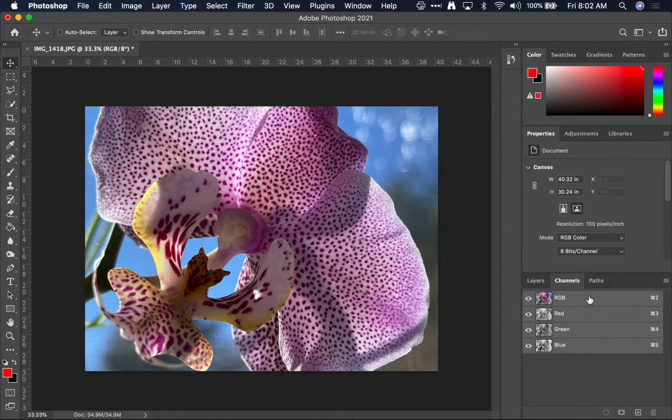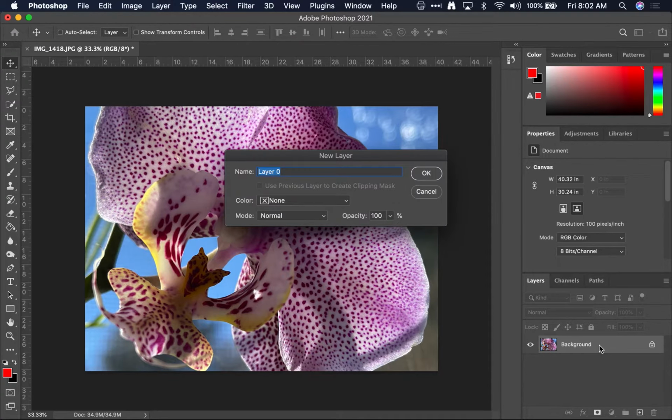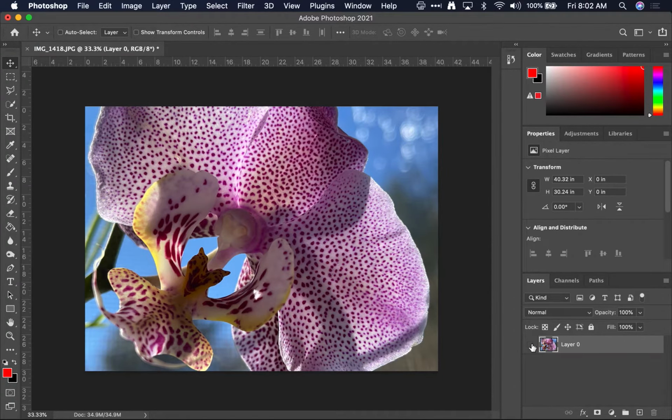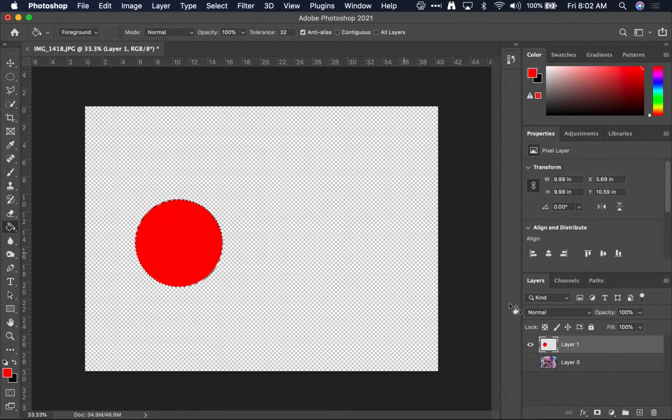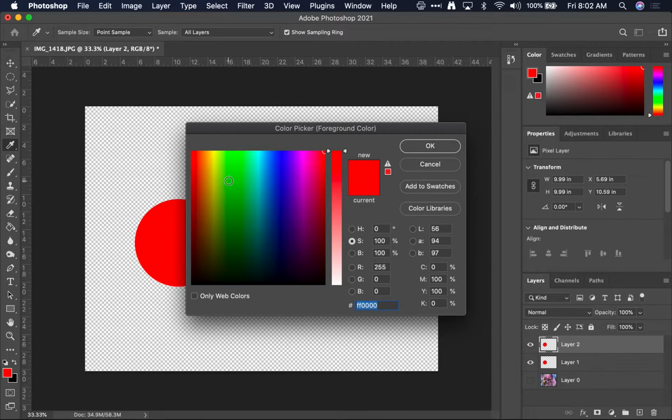Just to illustrate this a little bit easier, I'm going to hide this layer for a second. I'm going to create a new layer just so you can see, and I'm going to use my elliptical marquee tool, and I'm just going to create a circle, and I'm going to fill it with red. Then I'm going to duplicate this layer, and I'm going to fill this circle with something like green.